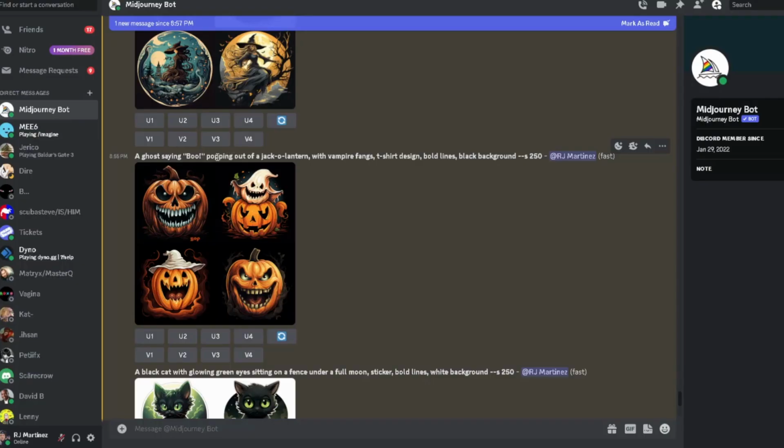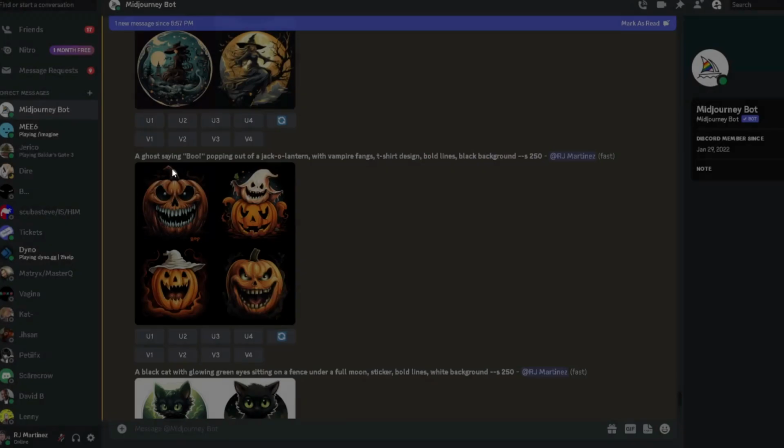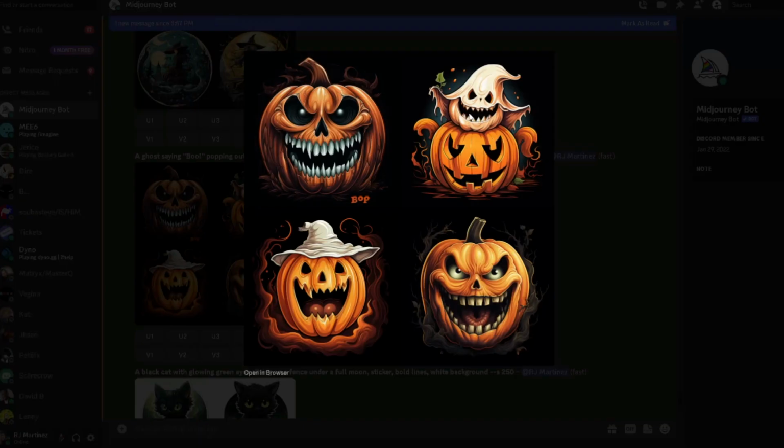A ghost saying boo popping out of a jack-o'-lantern with vampire fangs. And I put t-shirt design, bold lines, black background. And that part where it says saying boo, like this one right here, it's pretty good. I like it a lot. I think this is pretty clean. Each one, look, it almost did it, right? I just wanted to see if it would say boo, but it's obviously not saying it. It did a pretty good job with this.